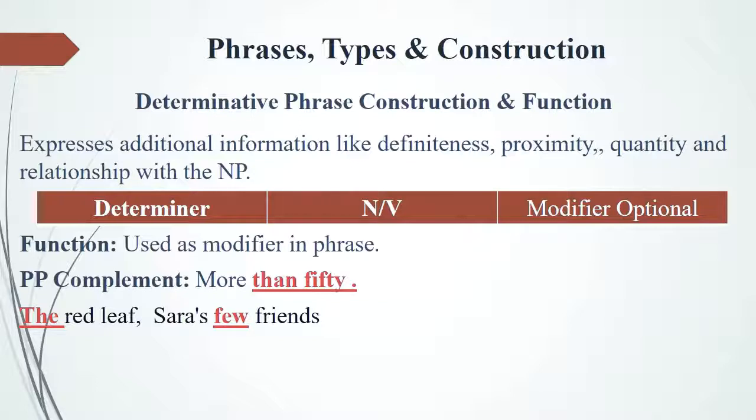Determinative phrase, construction and function. It expresses additional information like definiteness, proximity, quantity, and relationship with the noun phrase. And the pattern is determiner, noun or verb, and modifier. It functions as a modifier in a phrase. For example, more than 50. Here it is telling us about the quantity.